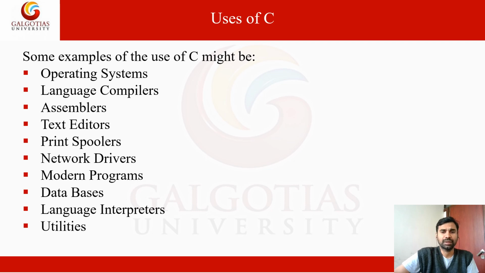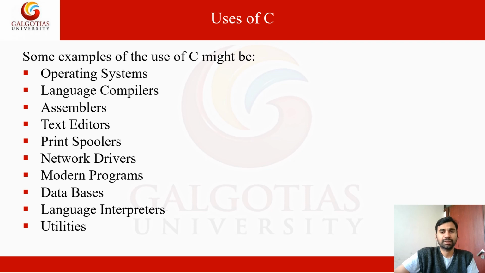For example, 8085, 8086 assembly language programs. The assembly language mnemonic codes can be converted to machine language. This is what are called assemblers. Next, text editors. In Linux we use the vi editor, and in Windows we can use Notepad. So these are text editors.